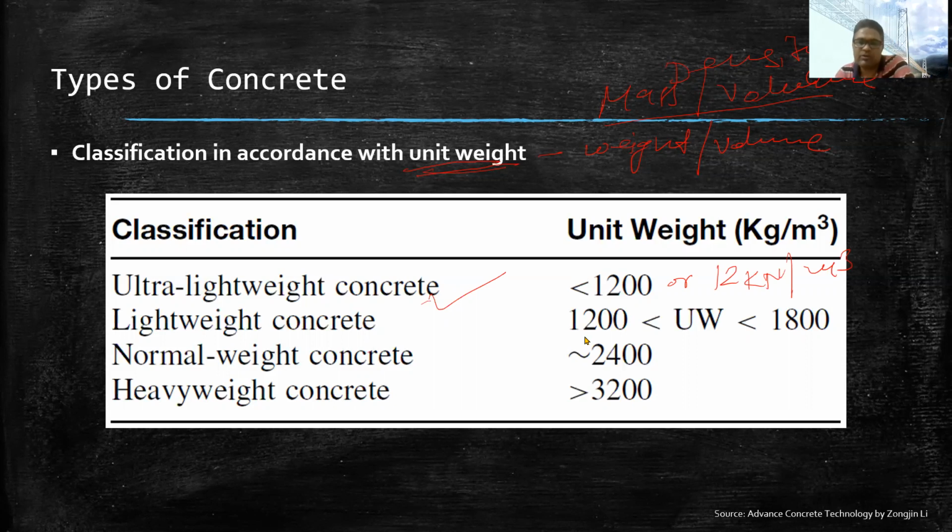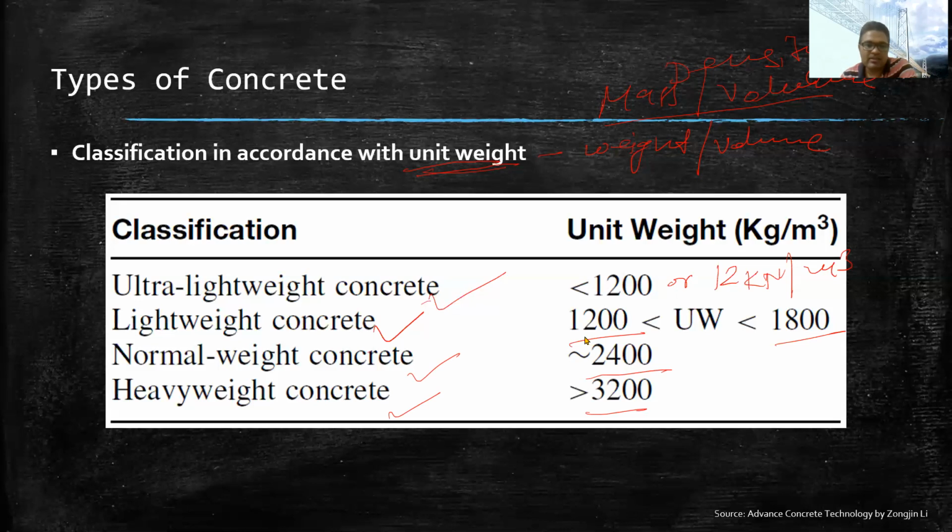Generally, in engineering calculation, we consider 9.81 equivalent to 10, so on that basis I have considered 12 kilonewton per meter cube. Then for lightweight concrete, the unit weight is between 12 to 18 kilonewton per meter cube. For normal weight concrete, it is around 24 kilonewton per meter cube. And for heavy concrete, it is more than 32 kilonewton per meter cube.